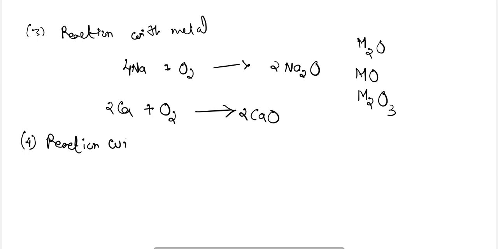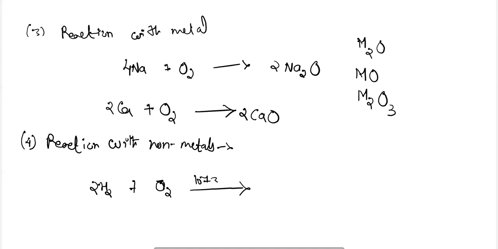Reaction with non-metals. How will dioxygen react with non-metals? Dioxygen reacts with hydrogen at a high temperature of 1073 Kelvin and electric discharge to produce water.